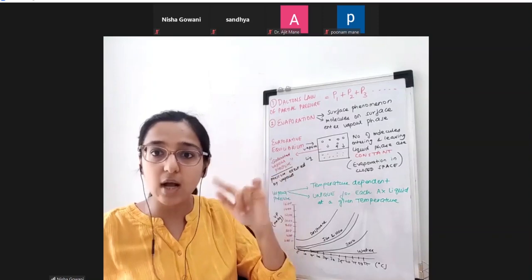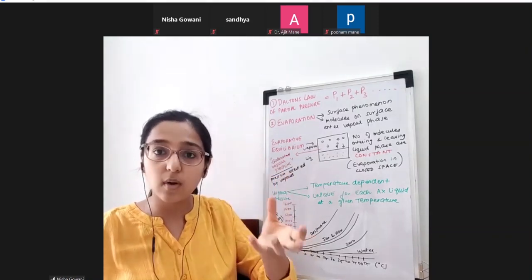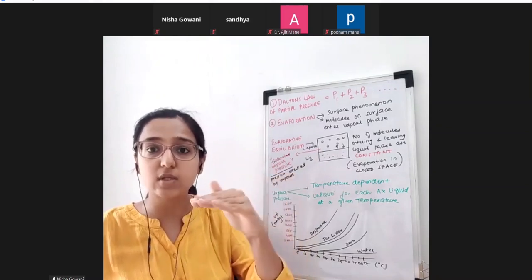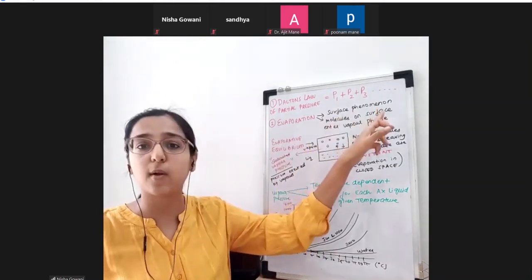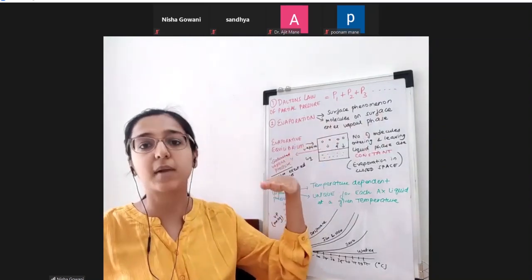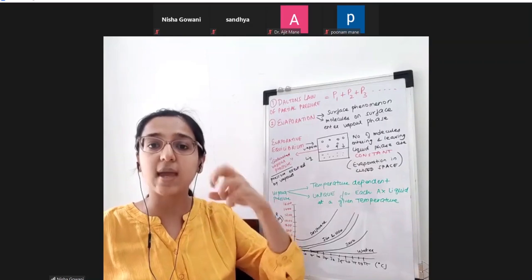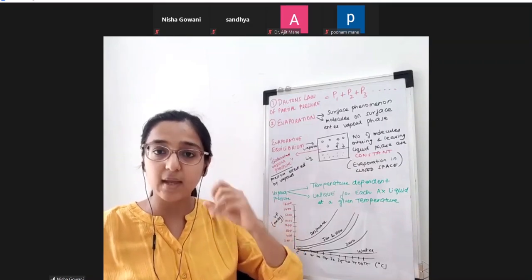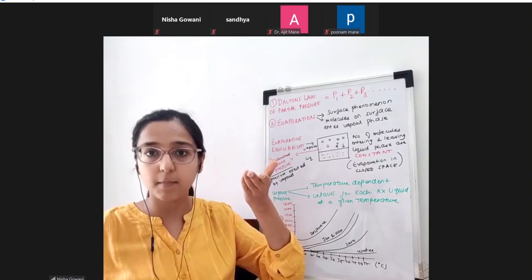Is evaporation occurring throughout the liquid? No. It is only occurring at the surface of the liquid. This is one important point of evaporation: it is a surface phenomenon. Only the molecules present at the surface of that liquid have the capacity to take energy and convert into their gaseous form. The molecule is the same.